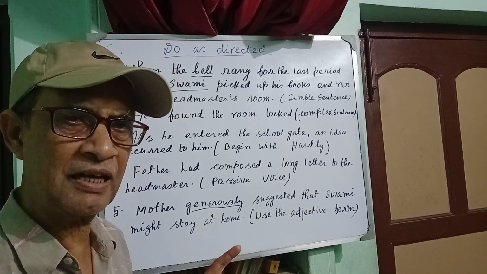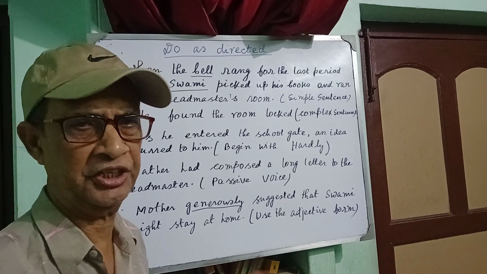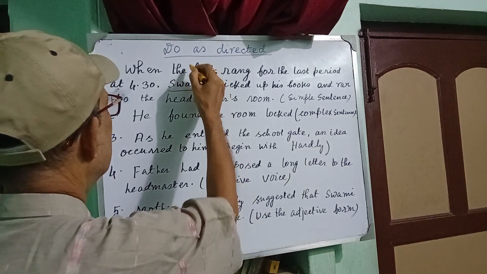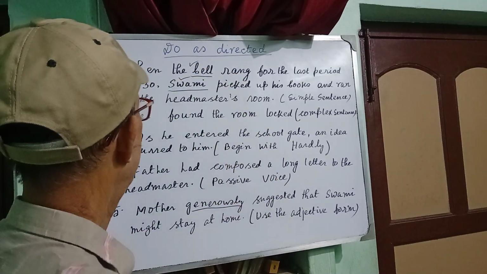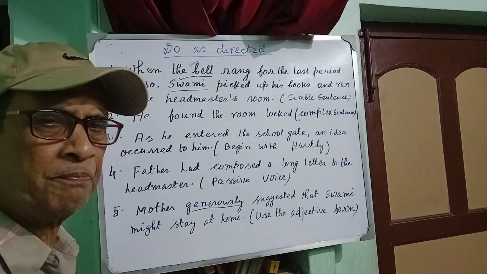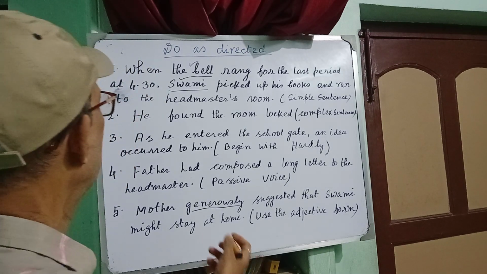Remember, when the subjects are different from each other, bell is a subject and Swami is a subject. Then what is the rule of using absolute phrase?